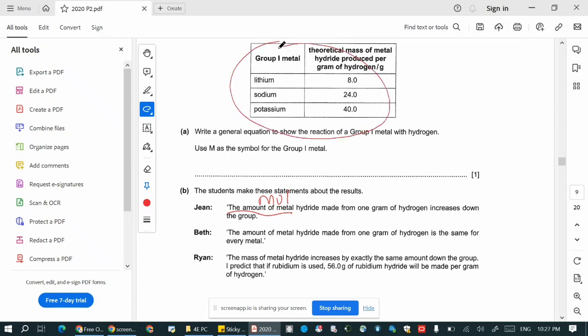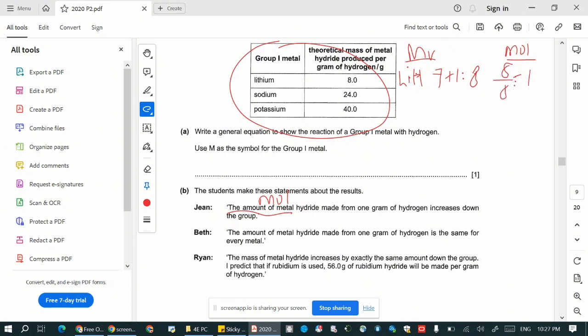So with this data here, we can do a bit of analysis. We can actually find out the Mr. So Mr for lithium hydride. Lithium hydride is LiH, because sodium hydride is NaH, right? So lithium hydride would be LiH, and the Mr is 7 plus 1, which is 8. And you can actually calculate the number of mole, which is mass divided by the Mr, and you should get